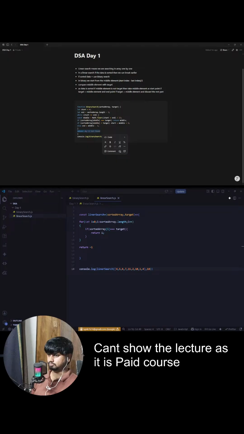Now if you see, these two pointers, L and R, have crossed each other. So at this moment, we can stop. At this moment, we can stop saying we have checked the entire array and we were not able to find the key. Is this logic clear to everyone? That is how binary search is applied on sorted data, on sorted arrays.